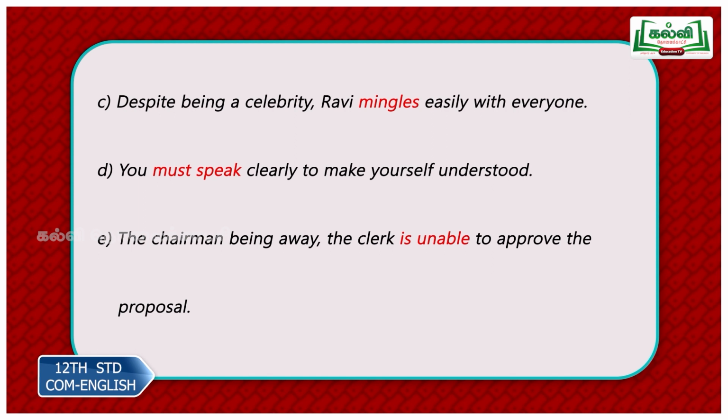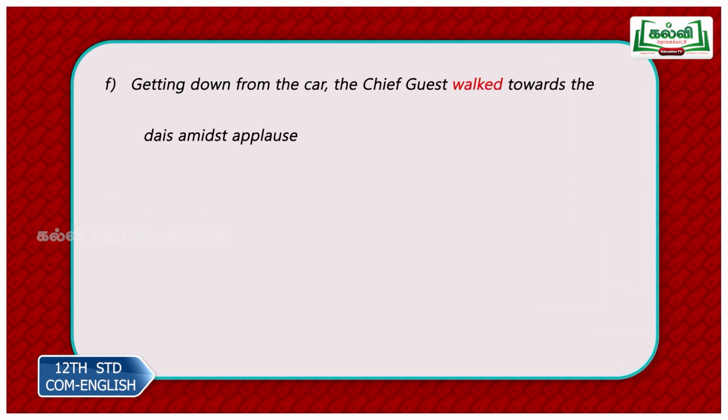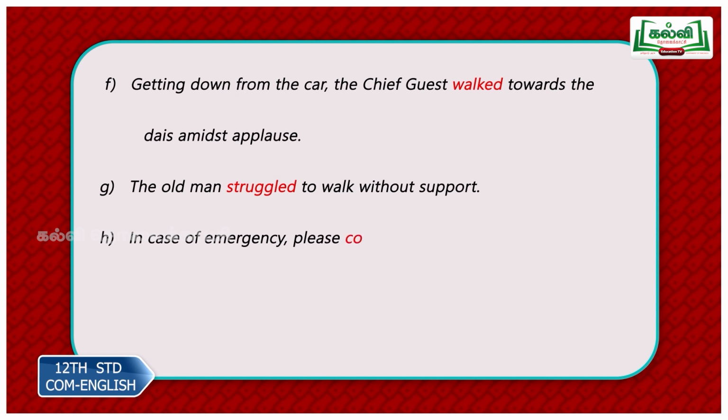Next sentence. You must speak clearly to make yourself understood. To plus make, to infinitive. So must speak is your finite verb. The chairman being away, the clerk is unable to approve the proposal. To approve, to plus verb, to infinitive. So is your only finite verb.